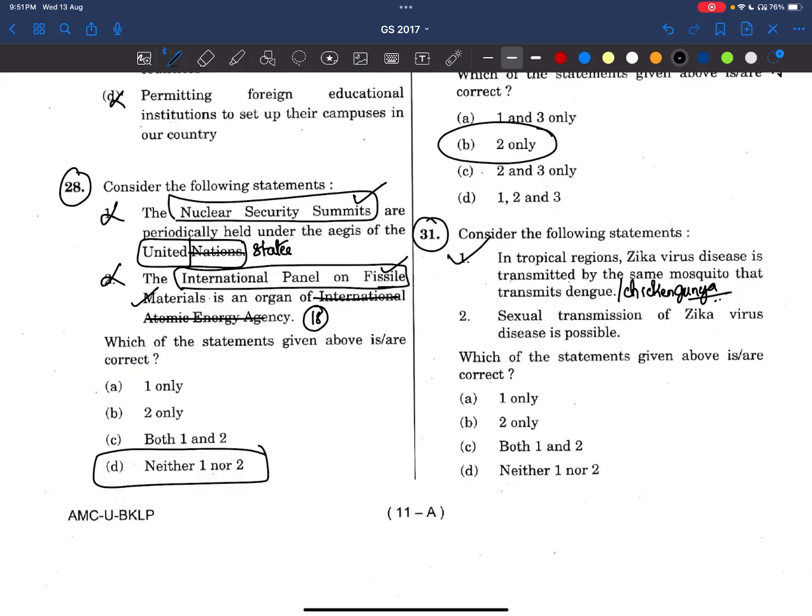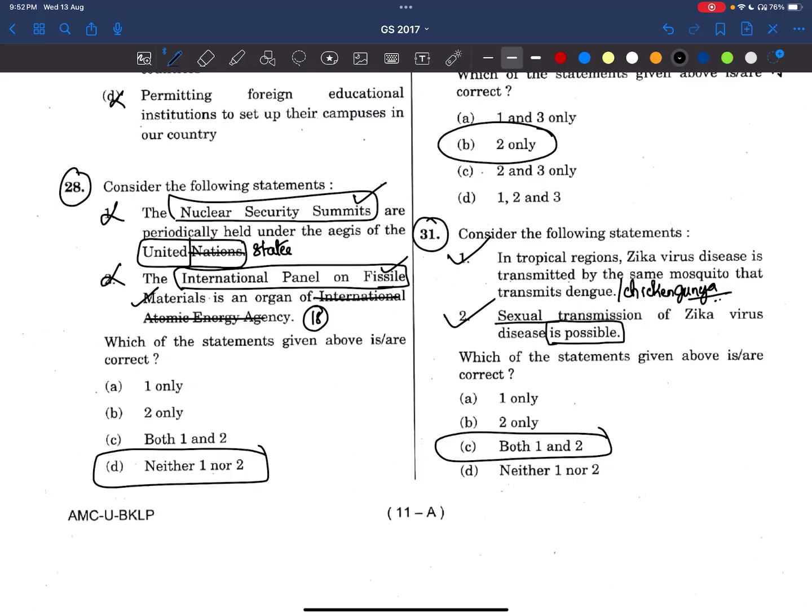Now, sexual transmission of Zika virus disease is possible. He's telling it is possible, so even if you don't know, you have to consider this statement as right. Yes, this statement is correct. It is transmitted through bites, through intrauterine infection, and also by sexual transmission. Even if there are no symptoms of Zika virus, if it is present in the body, it will get transmitted to the other person if they are sexually participating with each other. So both the statements are right.